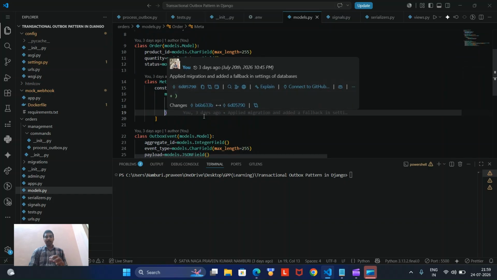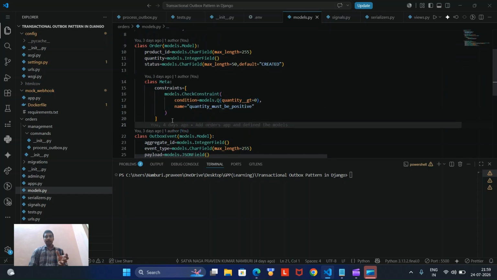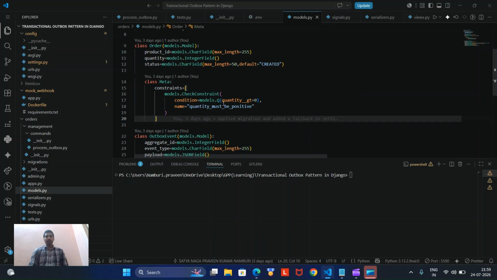That's why we apply this constraint at the database level. Quantity_gte means quantity should be greater than or equal to 0. The Q object will be helpful in Django to SQL queries. Q objects can be helpful for complex and join queries.